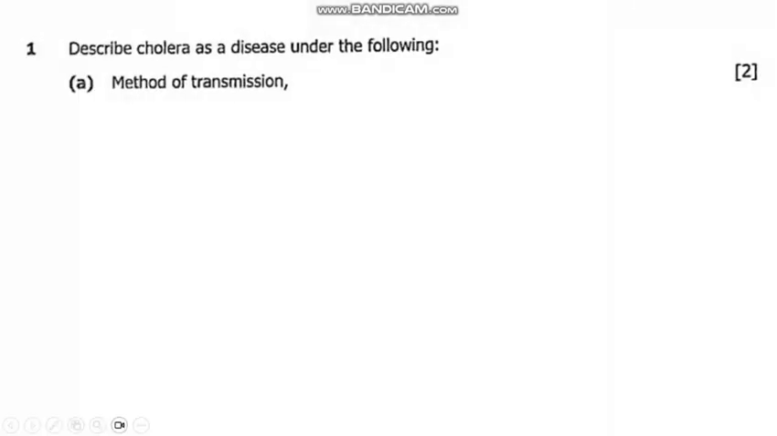So let us look at our question A. Describe cholera as a disease under method of transmission. So first of all, we understand that cholera is a bacterial disease that is caused by the causative agent called Vibrio cholera. So this Vibrio cholera is commonly found in fecal matter. It's also found in contaminated food. It is also found if we come across direct contact with infected people's bodily fluids, we can get this bacteria.